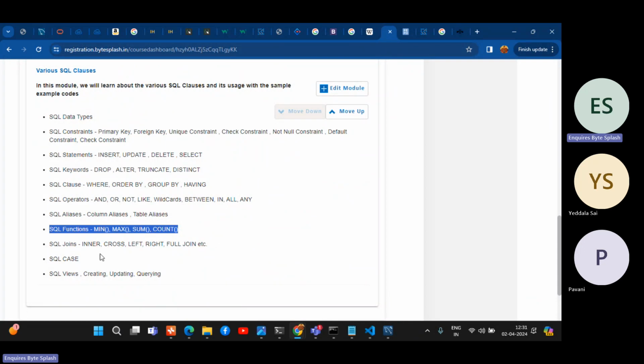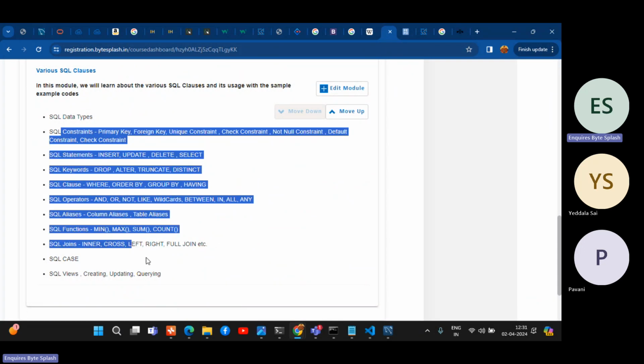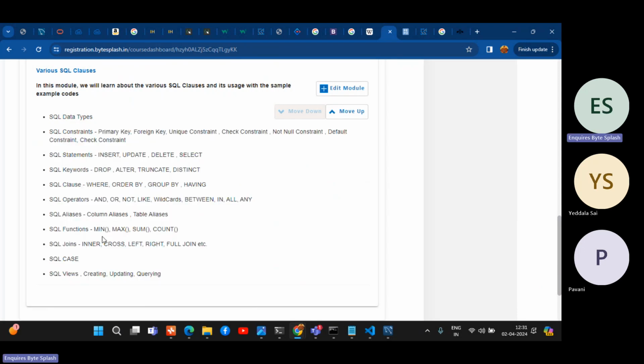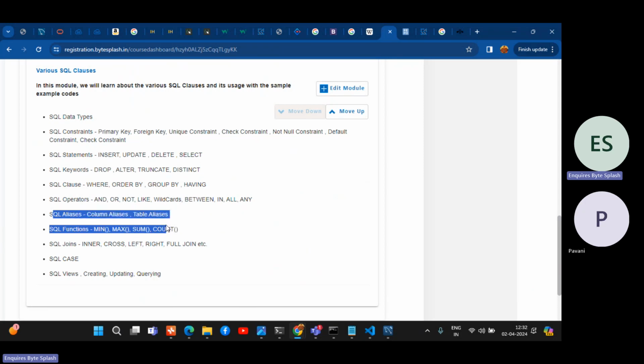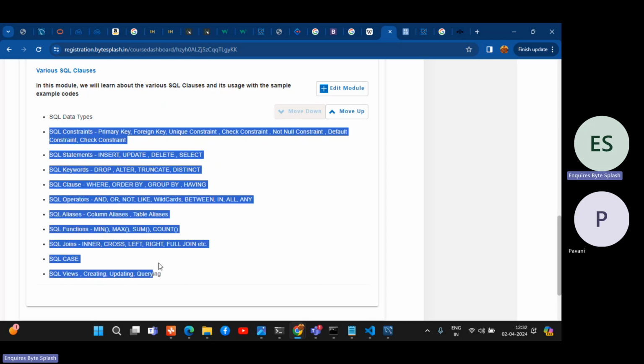That I will tell you tomorrow. If I cover all these concepts in one single class, you will be very confused. Min, max, sum, count we need to go through. Aliases we will go through. Between, in, any also. These are the operators. And right and left join also. Case we will have tomorrow. But before that, you need to briefly understand and practice, because with SQL without practice, you will get errors. Take an example: I have not practiced for the last 6 months, so definitely I will forget syntax.